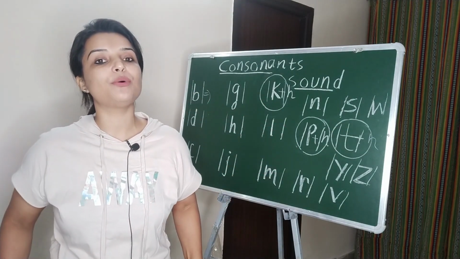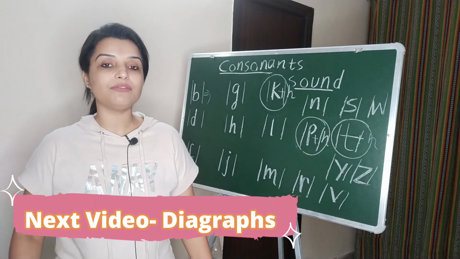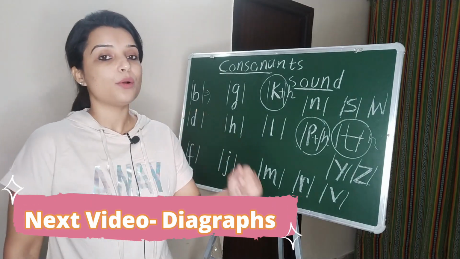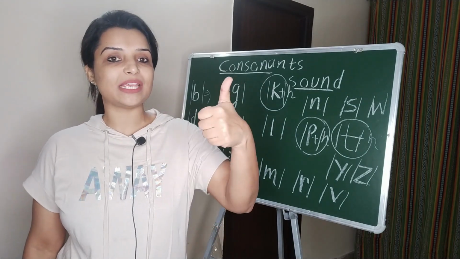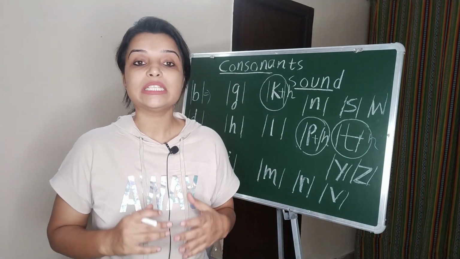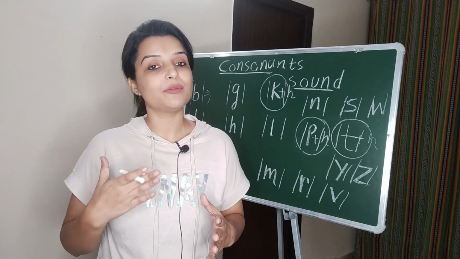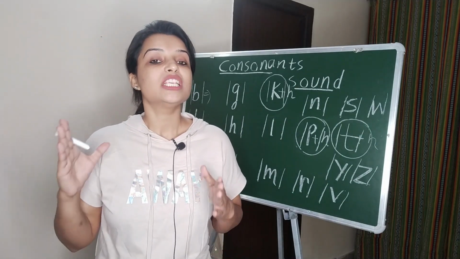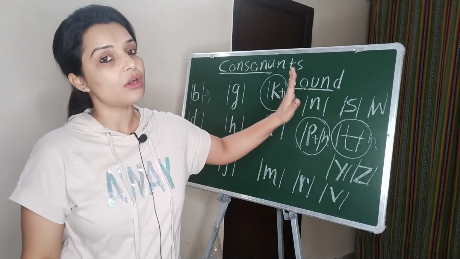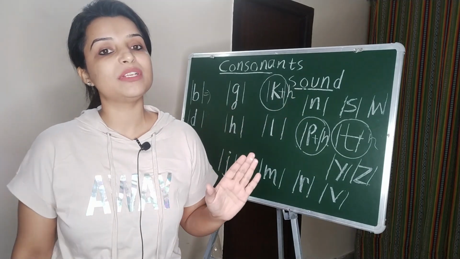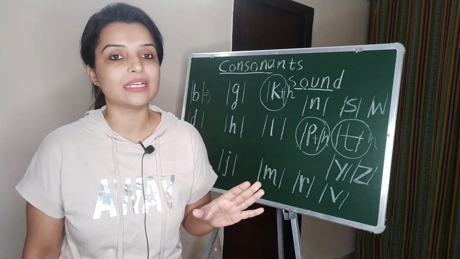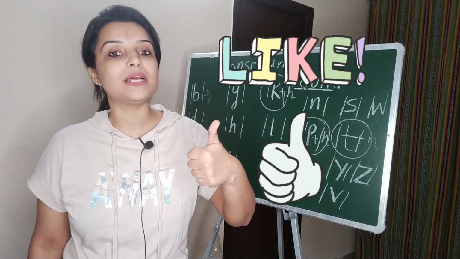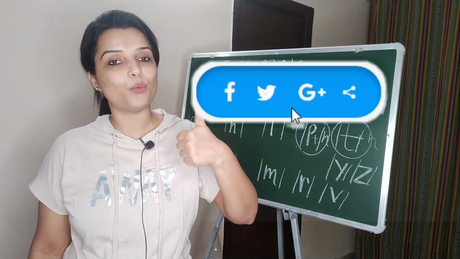In my next video, I will be talking about digraphs. What is a digraph? A sneak peek: two letters making one sound is known as a digraph. The details we will talk about in the next video. Specifically, as we are talking about consonants these days, I will be taking up the consonant digraphs only, not the vowel digraphs. So tune in, keep learning, keep practicing always.